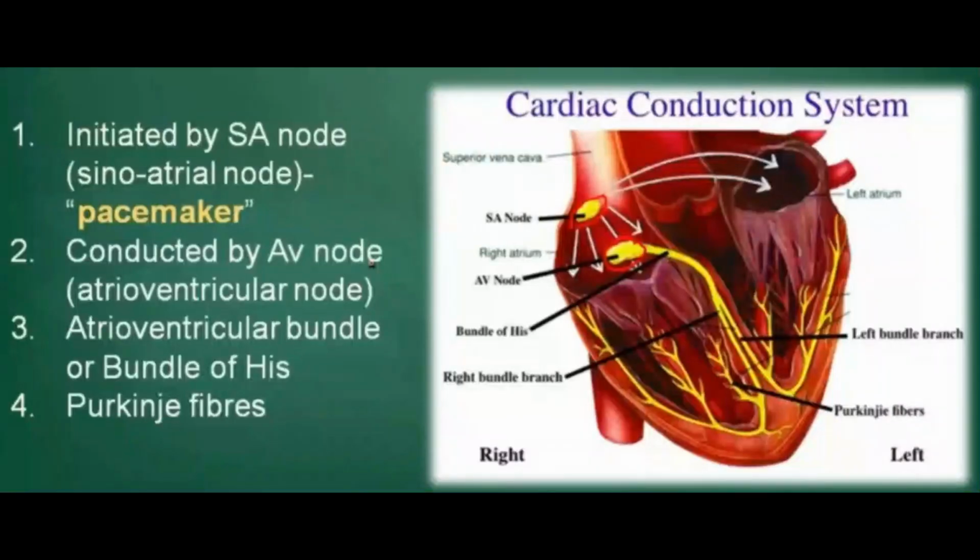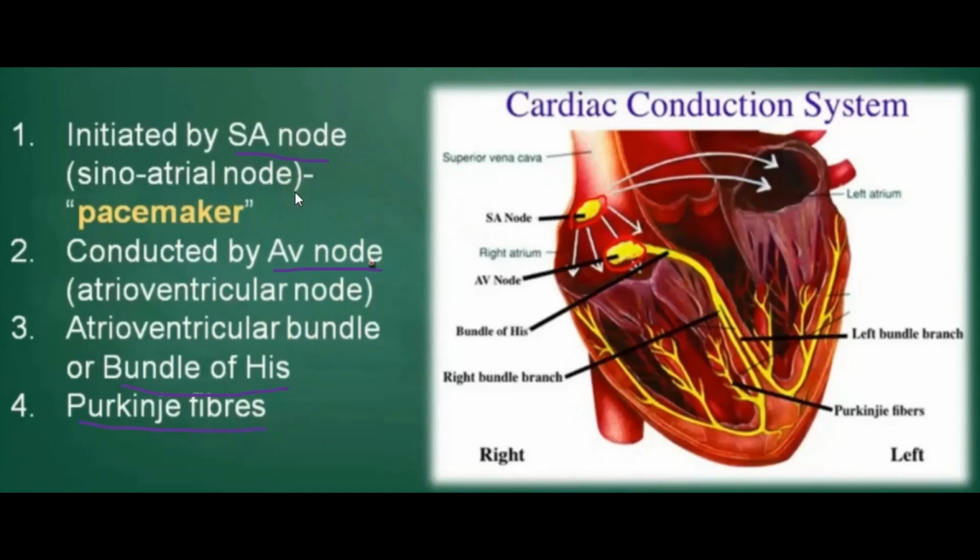Now we are going to see initiation and conduction of heartbeat. So here we have to remember four parts. That is the SA node, another name is pacemaker, then the AV node, the third one is the bundle of His, and the fourth one is the Purkinje fibers, because these four parts are involved in the initiation and conduction of heartbeat. So you have to remember the four parts.